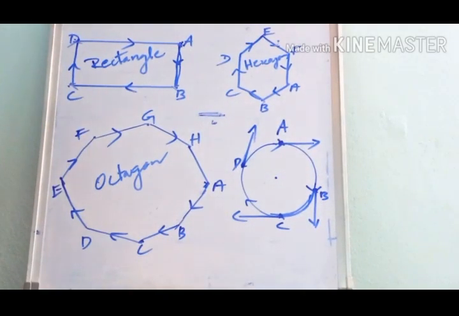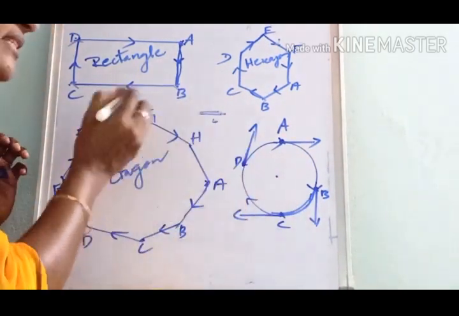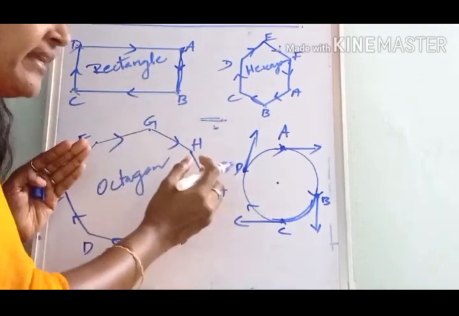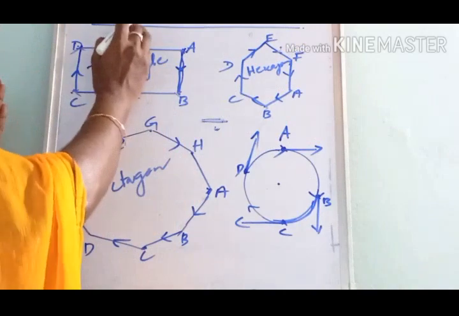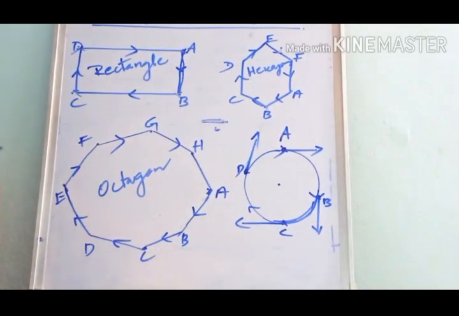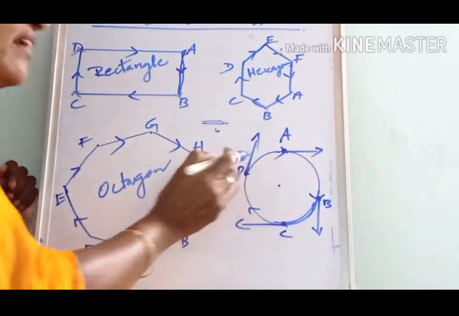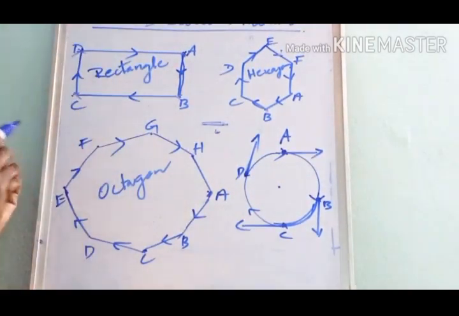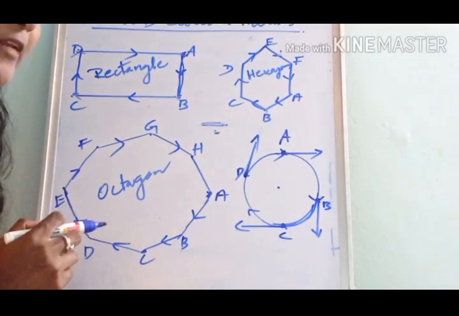Along this circular path, we already said that the object moves with a constant speed, and this type of motion is called uniform circular motion. If an object moves along a circle with a constant speed, its motion is called uniform circular motion. What is meant by uniform circular motion?